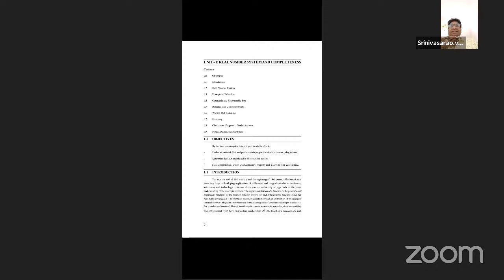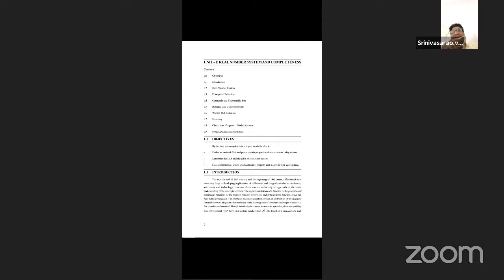What is the real number system? The system formed through the real numbers must satisfy the field axioms, order axioms, and completeness axioms. And before the field, we must learn the ring definition. A ring has both operations, addition and multiplication, as binary operations on elements. Now we must define the ring.